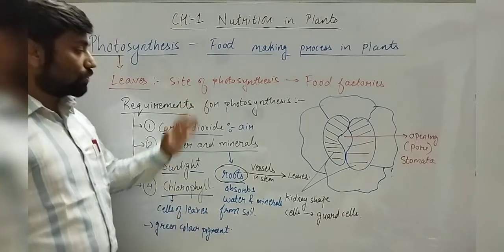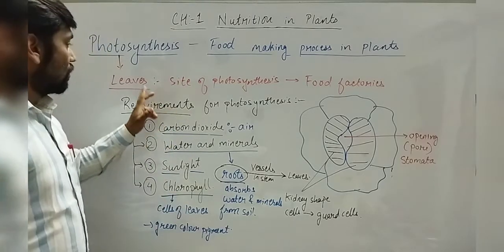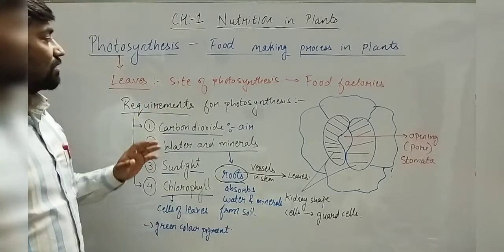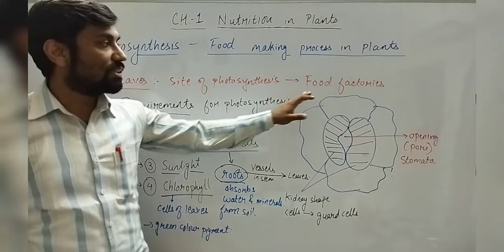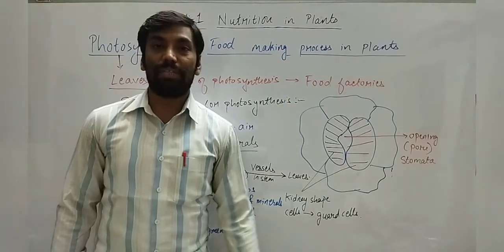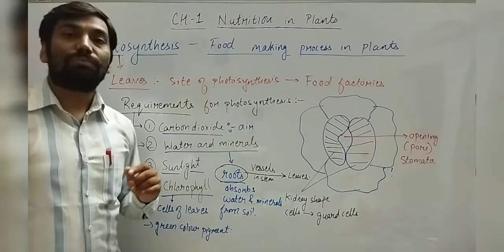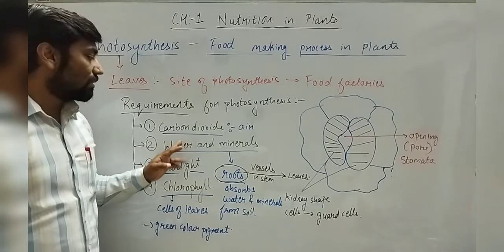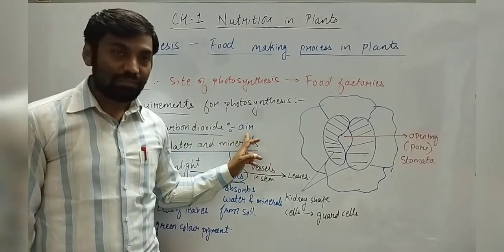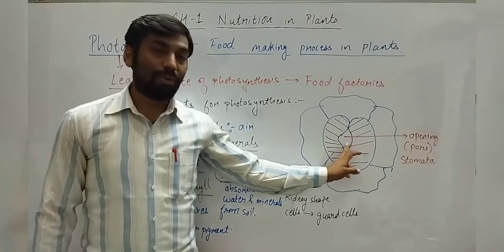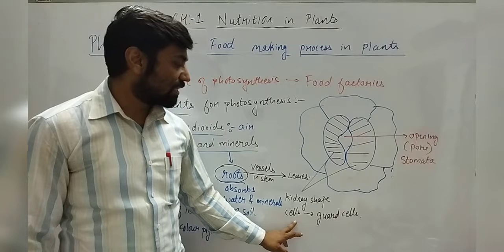Okay, I hope you understood this topic. Again, I will just have a quick revision. We have seen the leaves. Leaves are the site of photosynthesis, so we will name them food factories. What are the requirements for the process of photosynthesis? So four requirements are there. Carbon dioxide, they get it from air or surrounding through stomata or stomatal openings, which are regulated by guard cells.